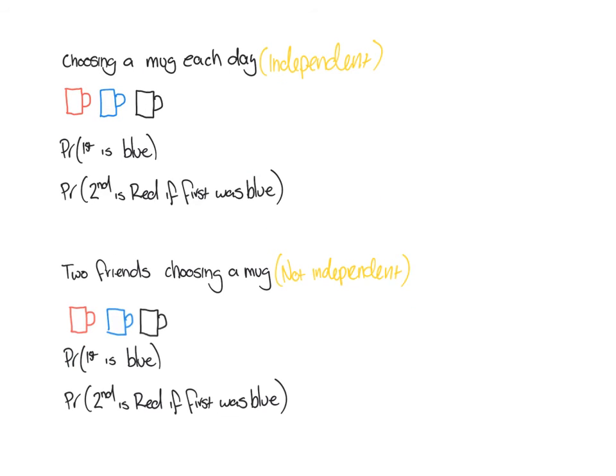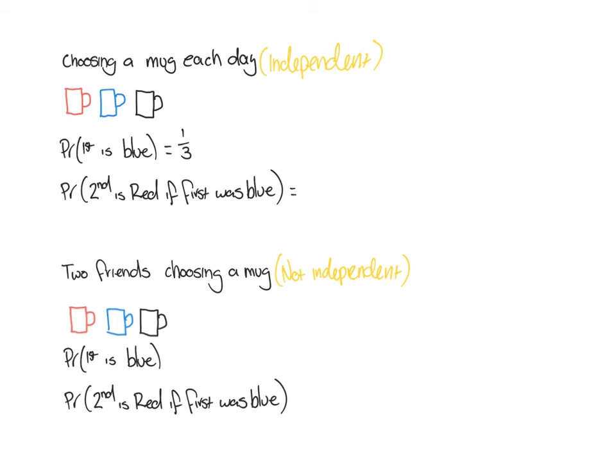So now let's quickly have a look at how these probabilities can change by calculating some of these for independent and not independent events. First of all, let's have a look at the independent event. Choosing a mug each day, but you put it back before you take out your next mug. What's the probability that the first mug is blue? Okay, that's an easy one. That's going to be 1 out of 3. There are always 3 options in total, and only one of them is the favourable option. Only one of them is blue. Awesome.